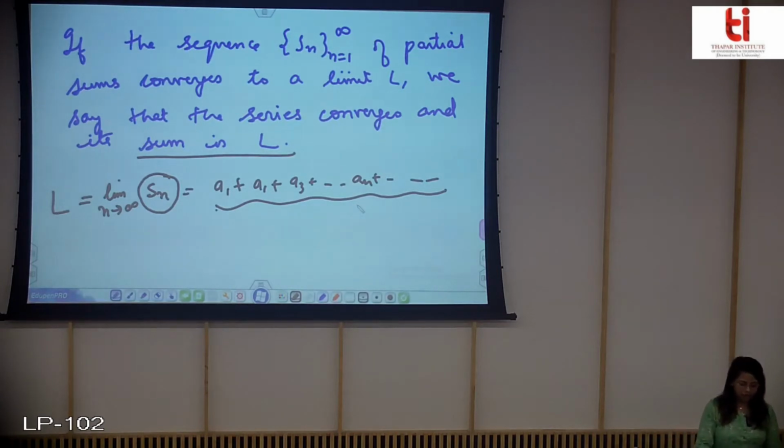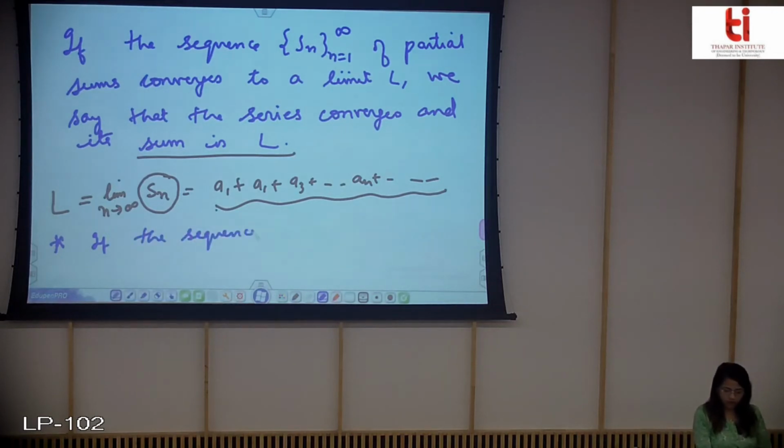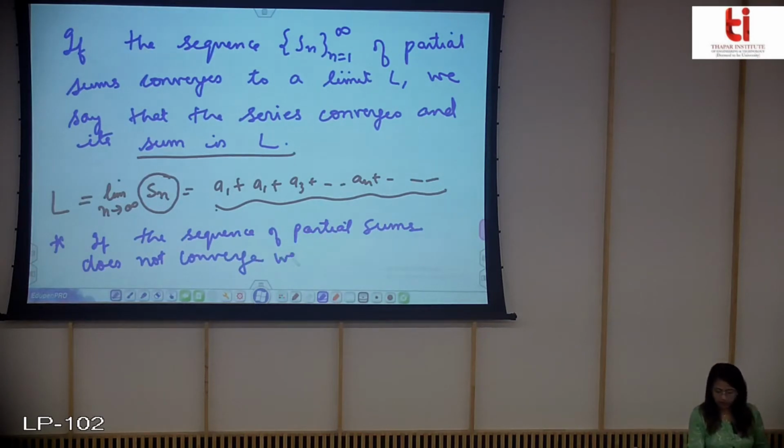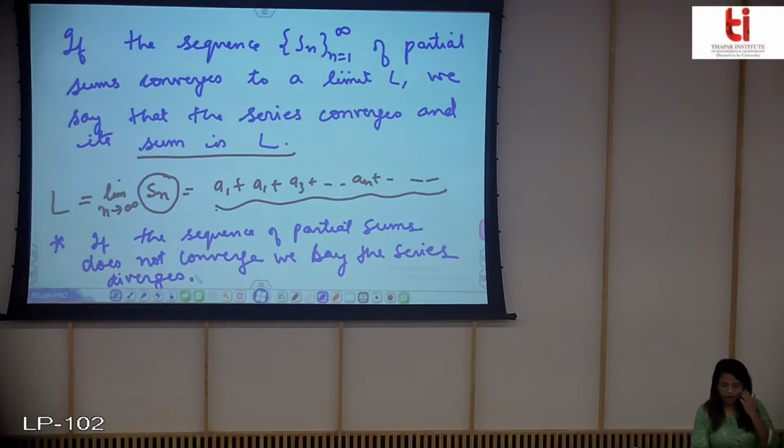And if the partial sum of the series does not converge, I'll write it down, that if the sequence of partial sums does not converge, we say the series diverges.